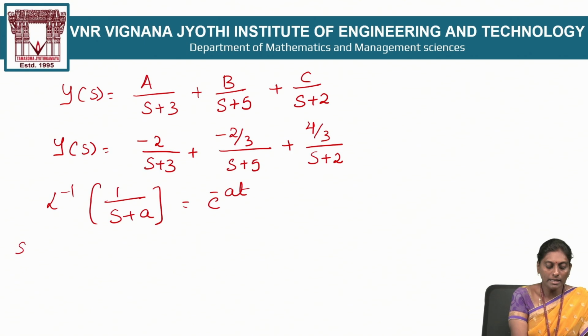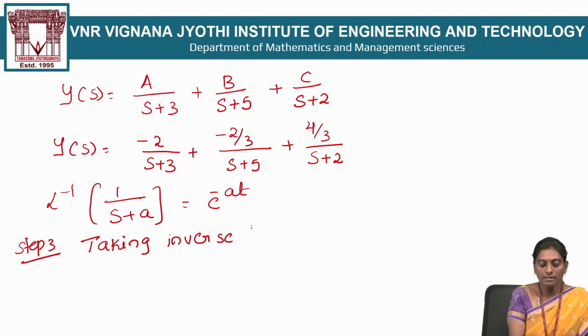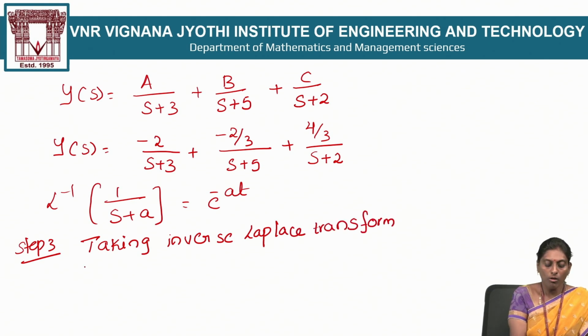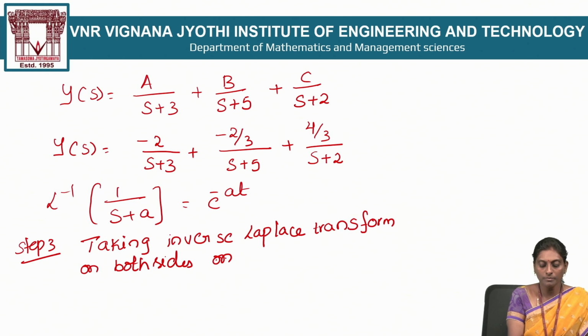What is step number 3? Step number 3 is taking inverse Laplace transform on both sides. Inverse Laplace transform on both sides, we get, in the above equation, this is equation number 3.